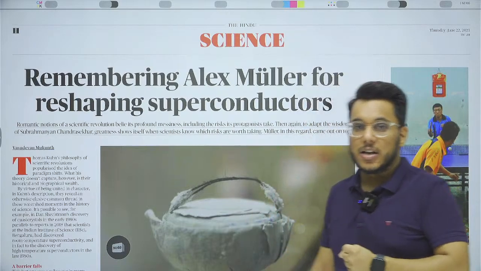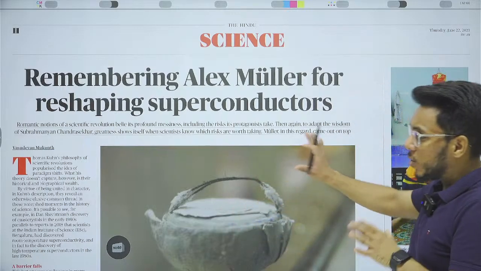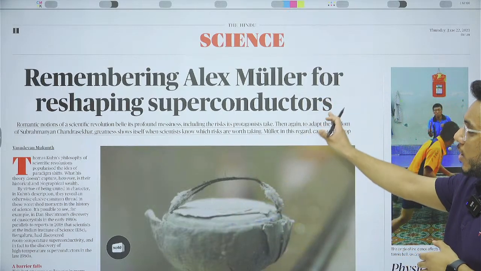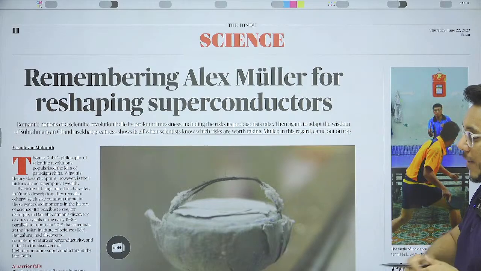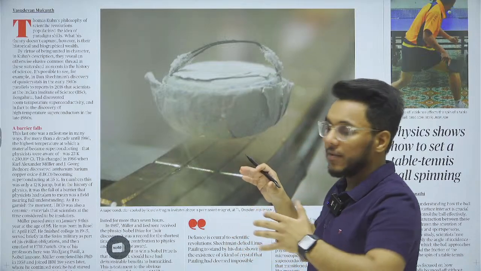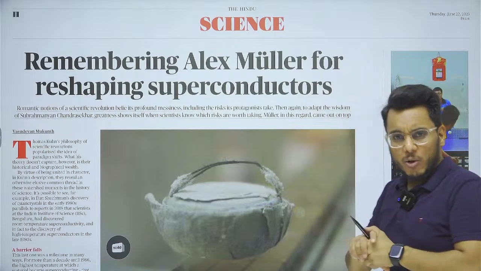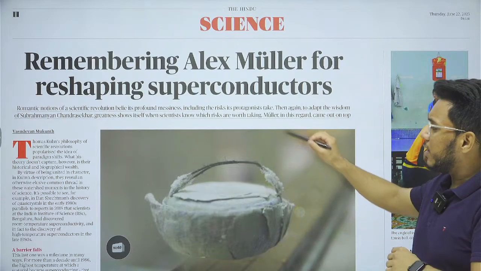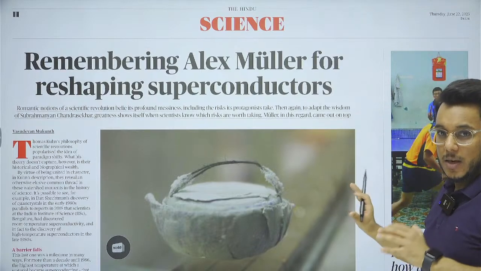For example, yesterday, there was an article on the Blue Ocean event. However, today's article, remembering Alex Mueller for reshaping superconductors. Okay, so basically this particular article guys is tracking the contributions of the different physicists with respect to the superconductors, okay, and all that kind of stuff. However, with respect to the examination, the substance is not there in this particular article.